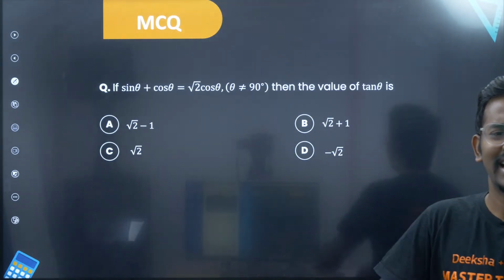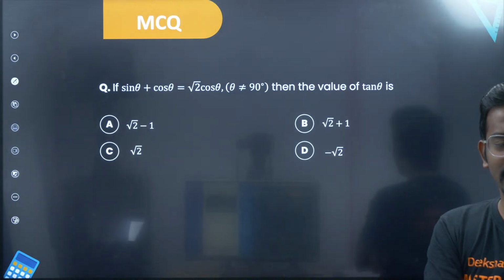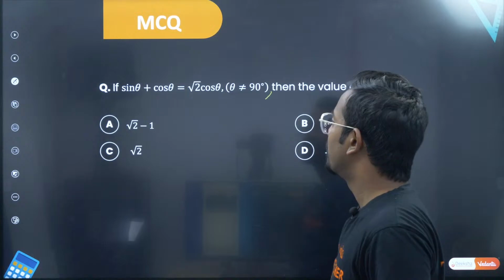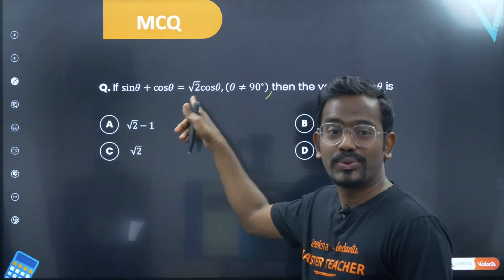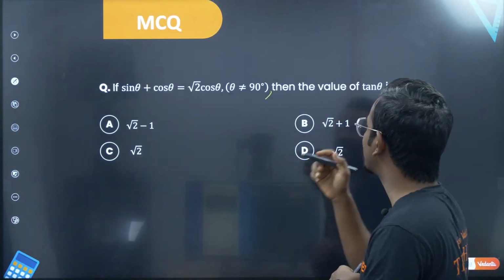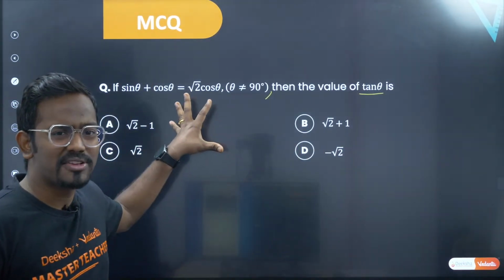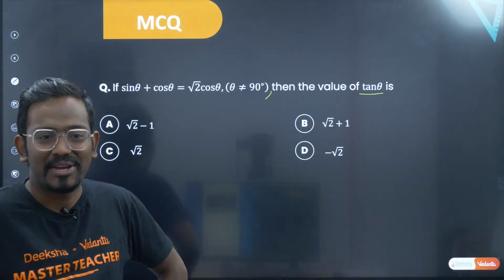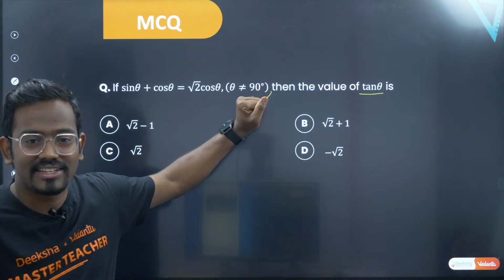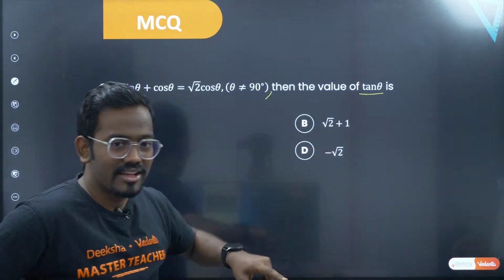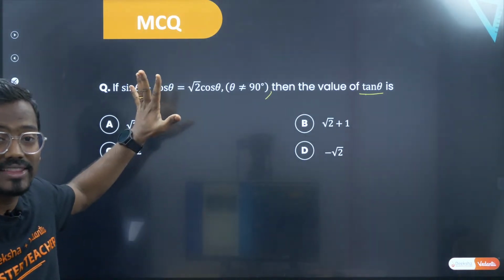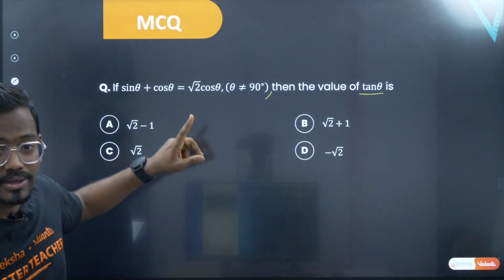Very simple question. Try to see this. Sin theta plus cos theta is equal to root 2 cos theta, when the value of tan theta is equal to. So they have asked, if suppose sin theta plus cos theta is root 2 times of cos theta, then what is tan theta? Okay, so can anybody tell me how do you approach this question? They have given in terms of sin and cos. They have asked what is tan. Yes, how do you get this? Come on. I want you to tell the approach, not the final answer. How do you get tan theta from sin and cos? What are the operations to be made so that you will end up with tan with respect to this equation?